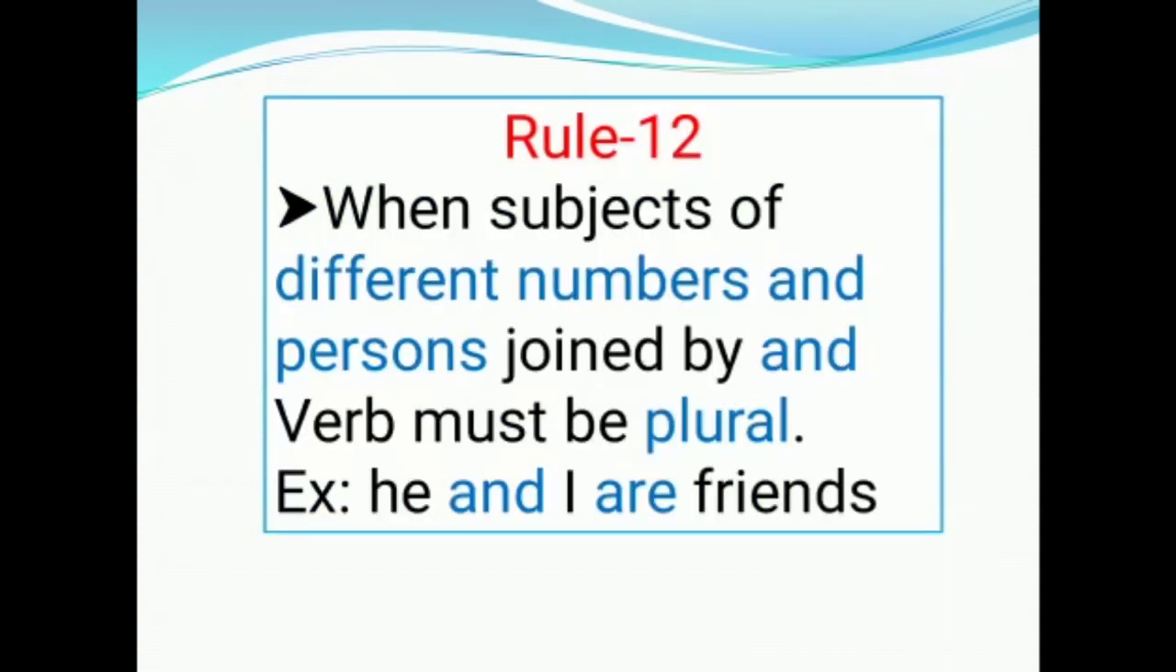Rule number 12. When subjects of different numbers and persons are joined by and, verb must be plural. Example, he and I are friends. In this sentence, the two subjects are he and I. These two are joined by and. So, we have taken helping verb in plural. In this sentence, the helping verb is are.